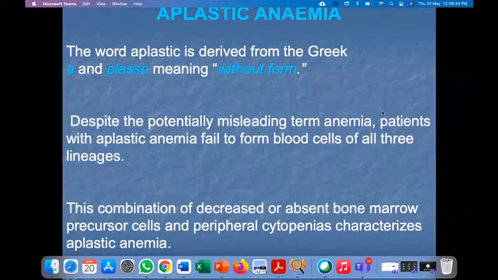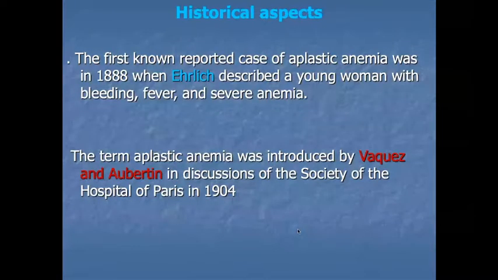Okay. Now coming to the historical aspect. The first case was reported by Ehrlich in 1888. He described a young woman with fever, bleeding, and severe anemia. Then the term aplastic anemia was introduced by Vaquez and Aubertin in a discussion at a Society of Hospitals, Paris, in 1904.